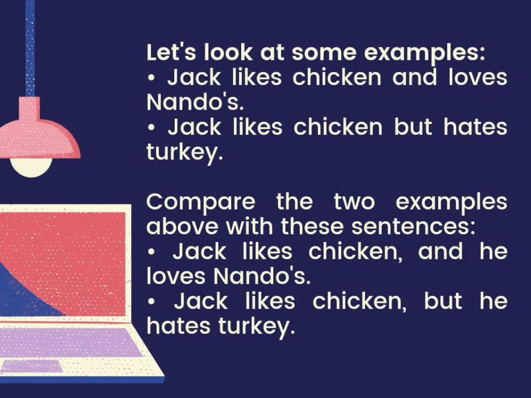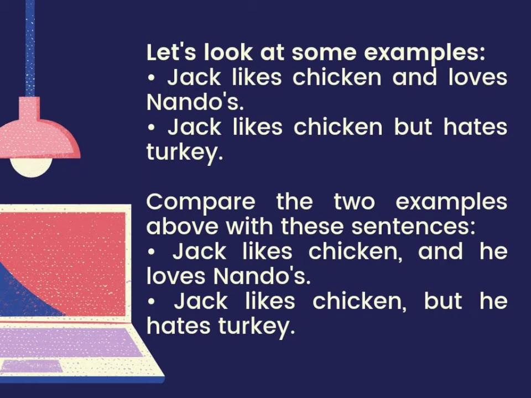Let's look at some examples. Jack likes chicken and loves Nando's. Second, Jack liked chicken but hated turkey. These are both examples of simple sentences with a compound predicate. In each example, there is one subject governing two verbs. Note that there is no comma before the and or the but.